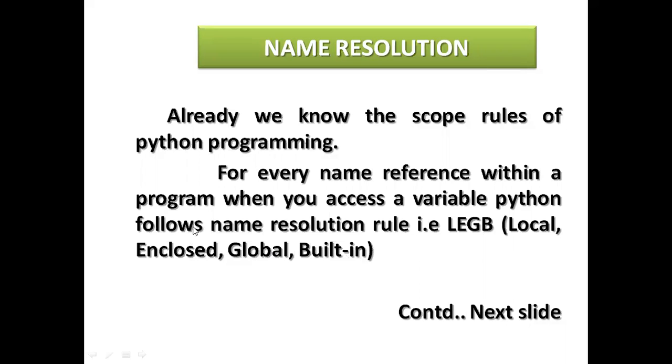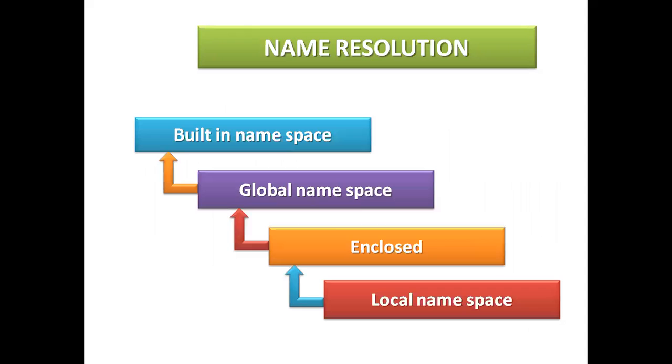So this is called name resolution. If you have heard any full form abbreviation over there: local, enclosed, global, built-in. So see here, first local space, then enclosed, global, built-in. So these are the steps of name resolution.